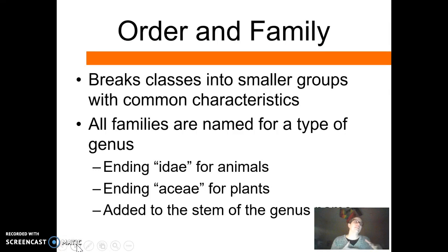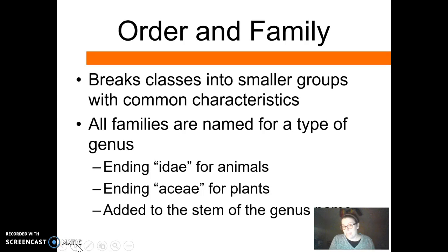Now, the next thing that can be a little confusing about order and family is how families get their names. When you start looking at the classification of an animal, the family name and the genus name are going to sound and seem really familiar and very similar, and that's by design. The family name actually comes from the genus name, and all we do is add a suffix to the end of the word. In animals, we add -idae to the end.